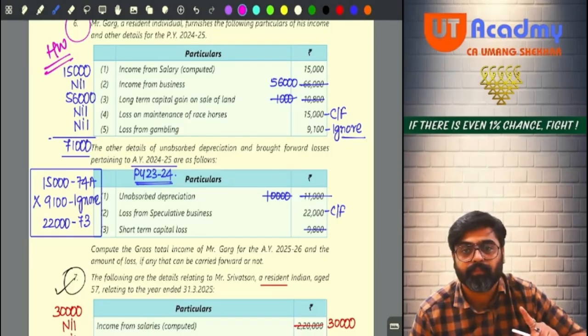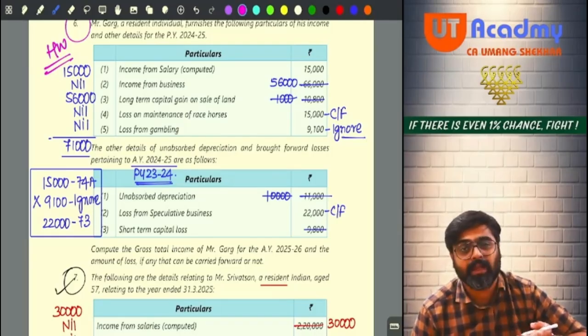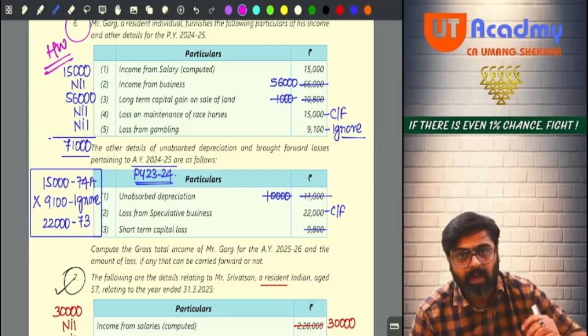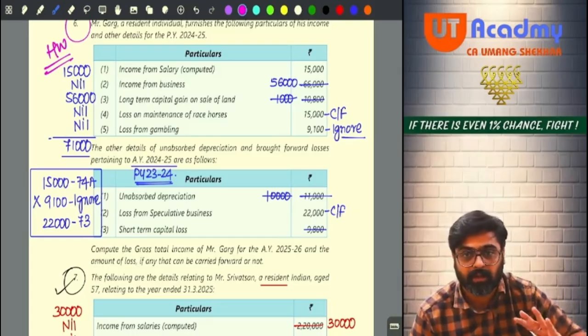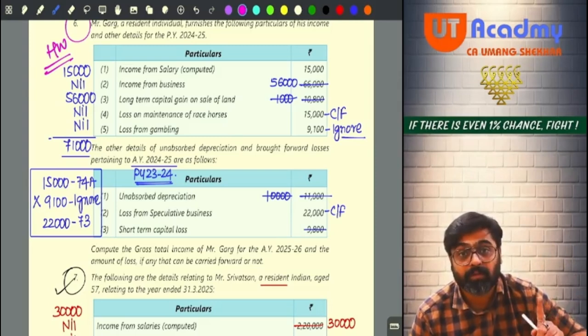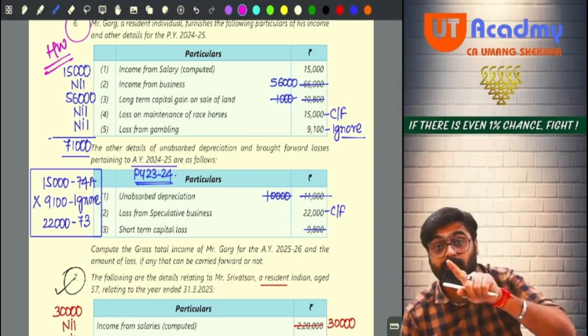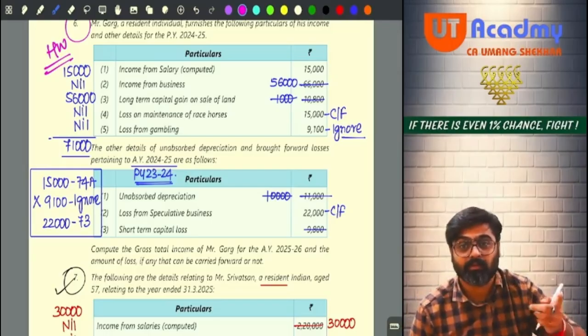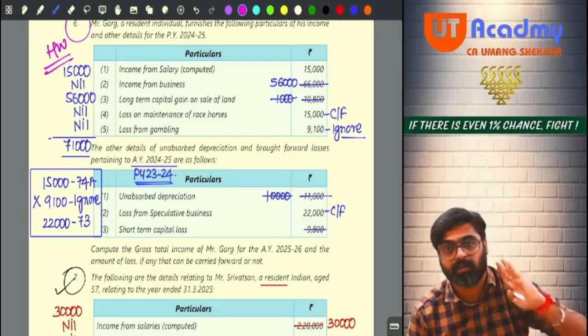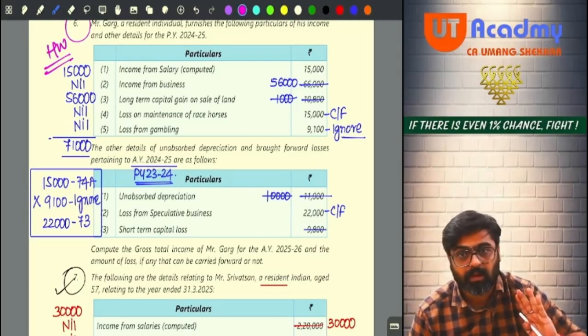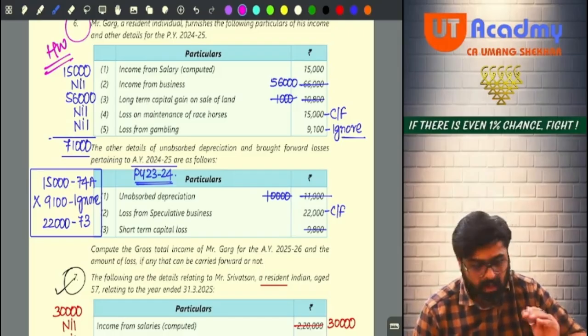Hello, sir. Now the last thing is unabsorbed depreciation. Do you have unabsorbed depreciation? Yes. Can you carry forward? Yes. After carry forward, it can be set off against business income or any other income except salary. So do you have business income this year? If a brought forward business loss was there, that was supposed to be set off first and then unabsorbed depreciation. Fortunately, we don't have any brought forward business loss, so we can definitely set off the unabsorbed depreciation from our business income, which was how much? 66.